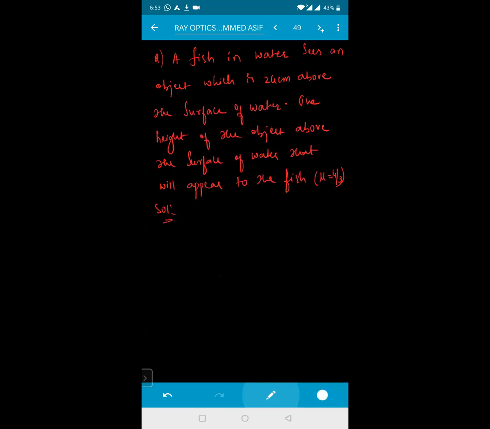A fish in the water sees an object which is 24 centimeters above the surface of water. The height of the object above the surface of the water will be equal to how much? Just now I told you this concept. When a fish is seeing a bird, it appears to be where, beta? This is your fish. This fish will see the bird right now here, B dash. But actual position of the bird is B. He's asking the real height. This will be the apparent height, and this will be the real depth.